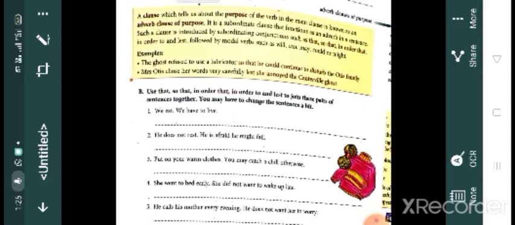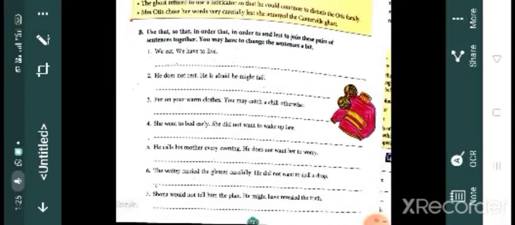So the next one is adverb clause of purpose. Okay, exercise. Use that, so that, in order to, and lest to join these pairs of sentences together. You may have to change the sentence a bit. Let's just go through that. We eat, we have to live. So why are we eating, children? There is a purpose behind that.